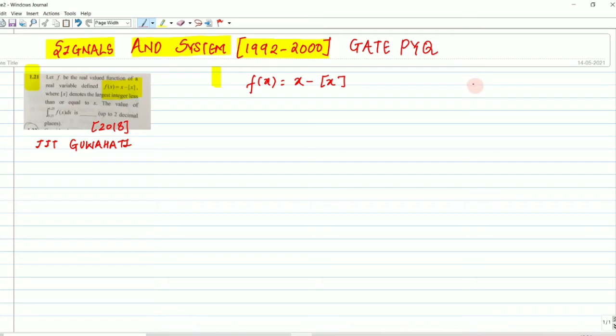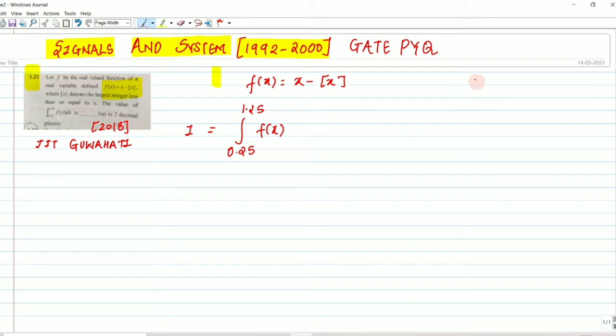In this question we have to find the area of f(x) from 0.25 to 1.25, the area enclosed by this curve from 0.25 up to 1.25.